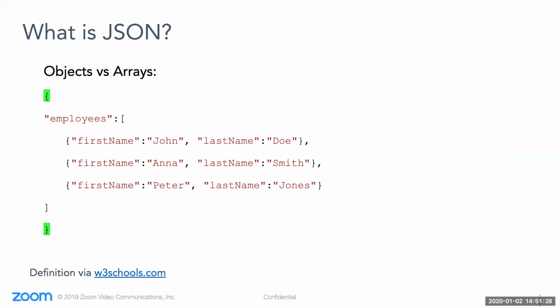We also talked earlier about objects versus arrays. So here we see the first object, employees. This is shown with the curly brackets at the beginning and end of the argument. The value after the name employees holds additional value objects. Here in the first entry, we have the object John Doe. First name John, last name Doe. But he exists in a list of other people. That list is an array and is noted with square brackets. You can see the whole list or array of employee names is contained inside of this array.